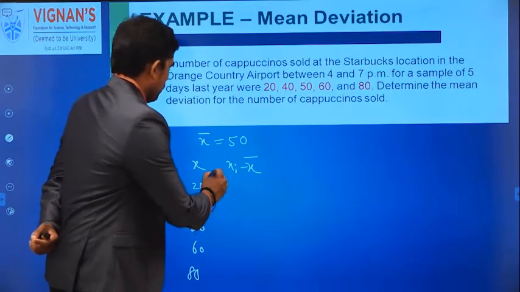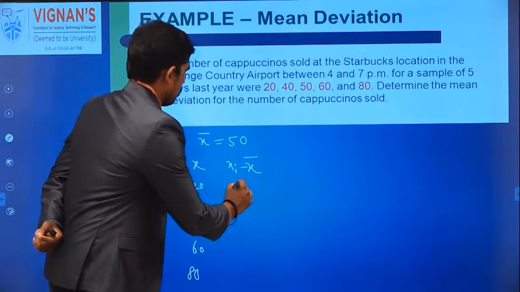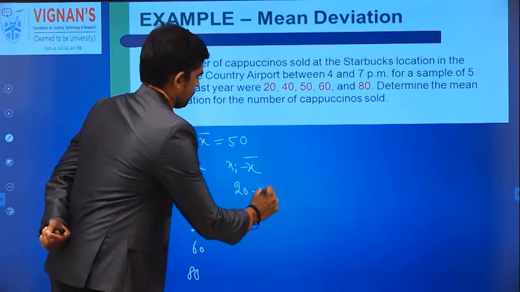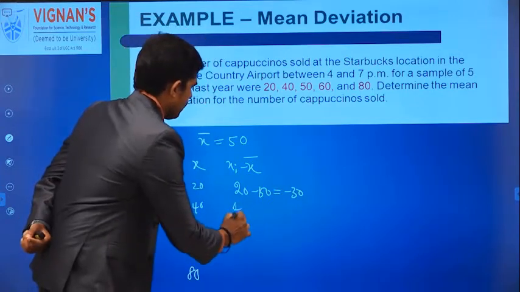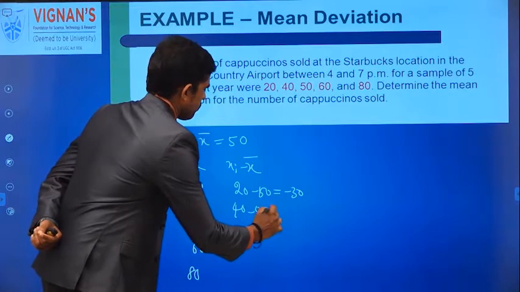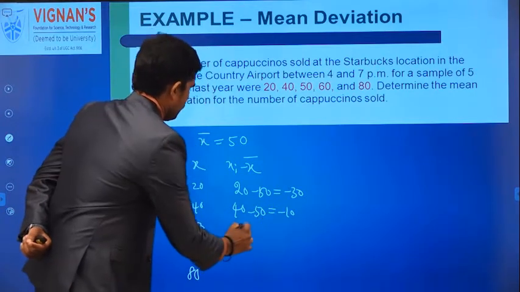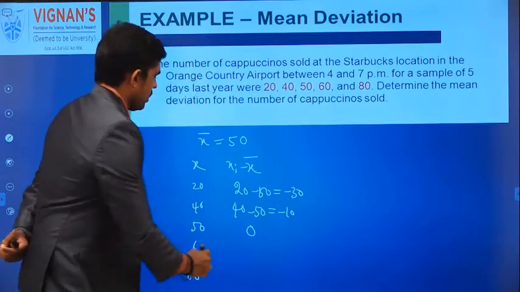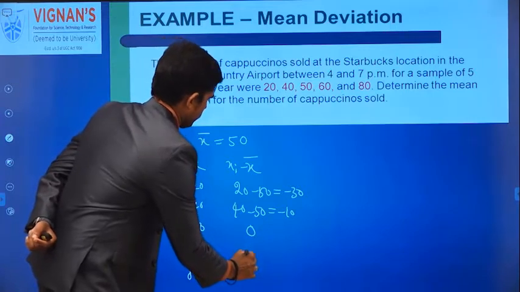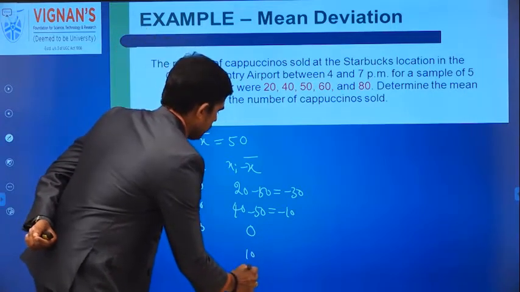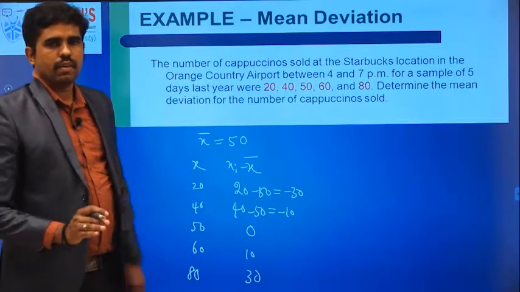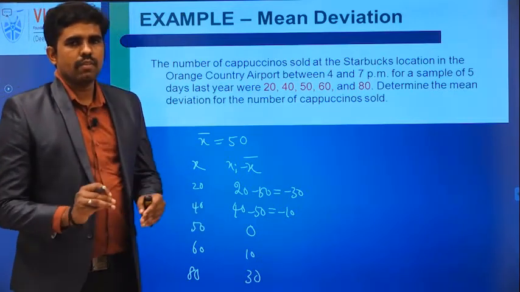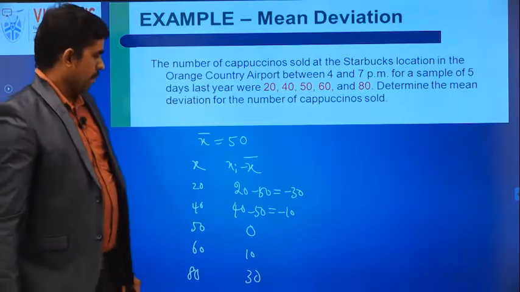For the first row, 20 minus 50 is minus 30. In this way you can calculate: 40 minus 50 is minus 10, 50 minus 50 is 0, 60 minus 50 is 10, 80 minus 50 is 30. This is just the difference value from each and every value in the data to the mean.